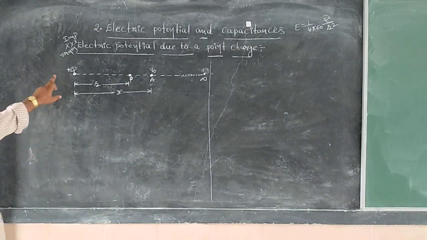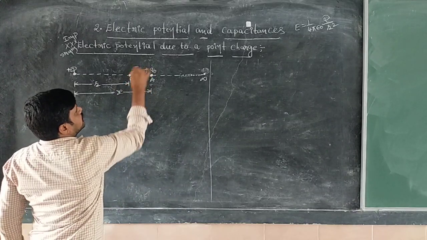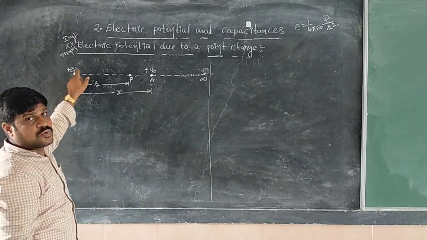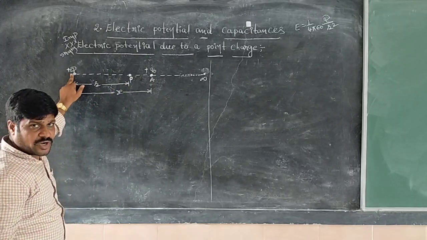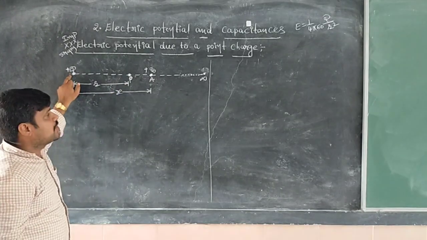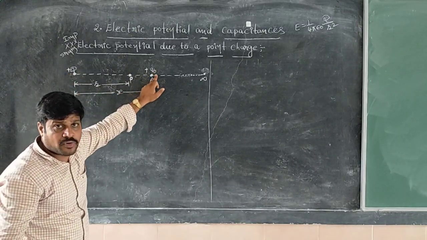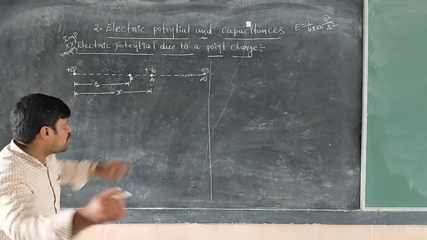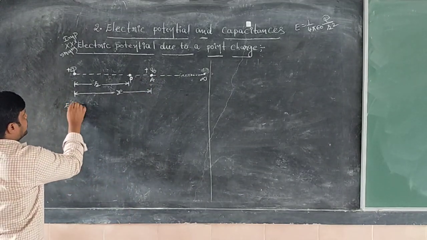Now this is a positive charge and this is also a positive charge. The two charges repel each other. So this capital Q charge, this source charge, applies a repulsive force on the test charge. So just see here the electrostatic force. Look at here.